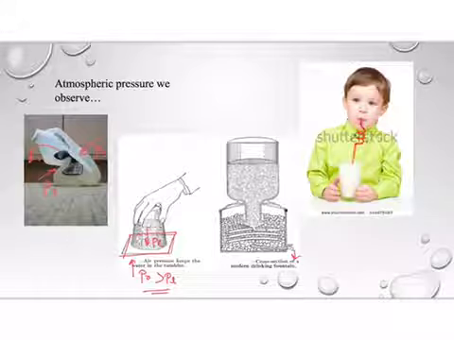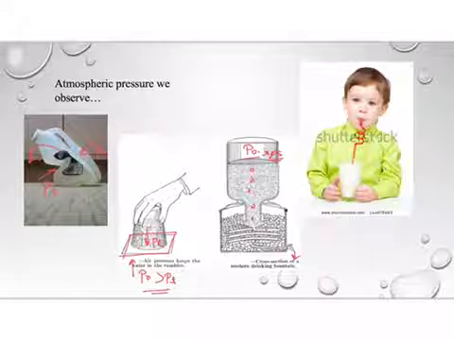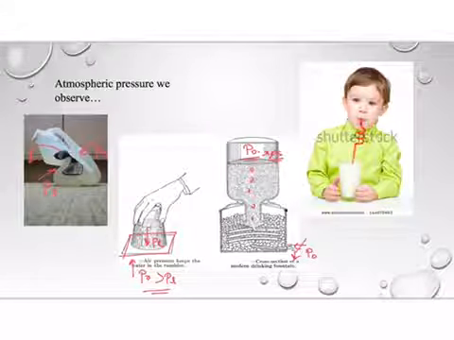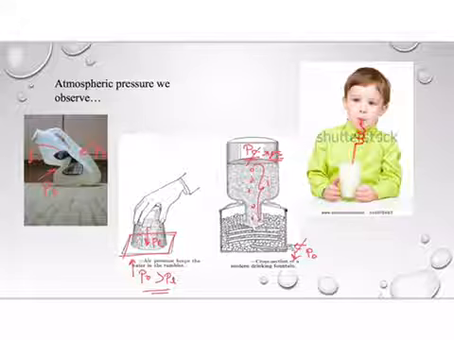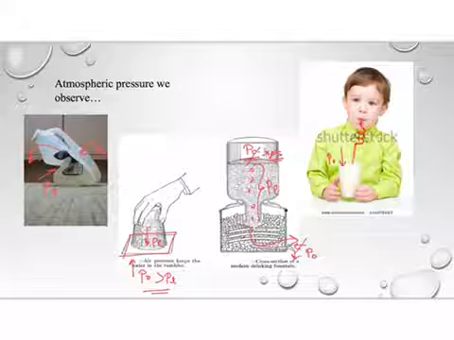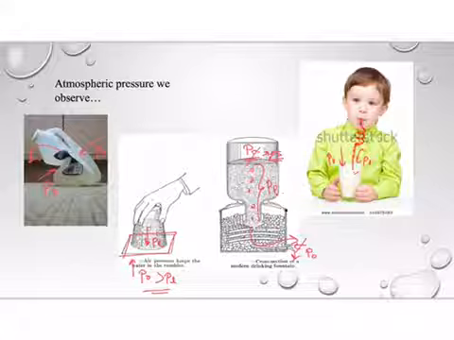When the water comes from the tap, you may see some bubbles going up because there's gas here keeping the pressure equal to atmospheric pressure. So we have atmospheric pressure at the tap equal to P0. They cancel each other, so the pressure of the liquid lets the water go out of the container. And also atmospheric pressure helps us to drink by using pipes. The atmospheric pressure pushes the liquid up the pipes and helps us to drink.